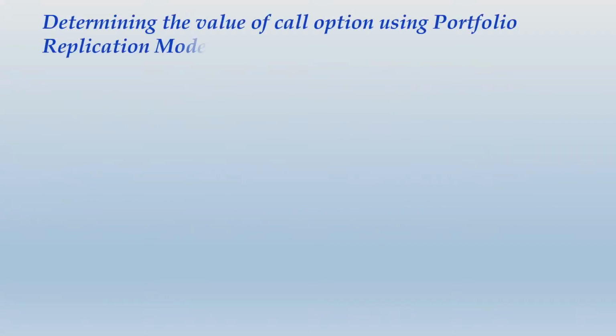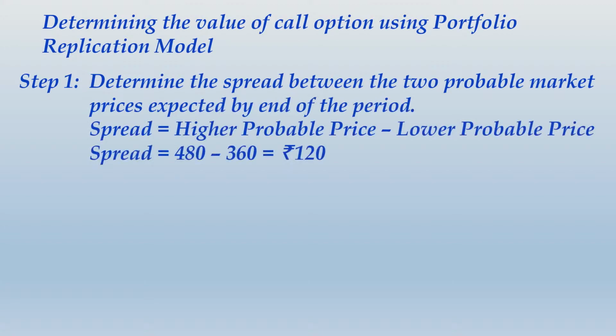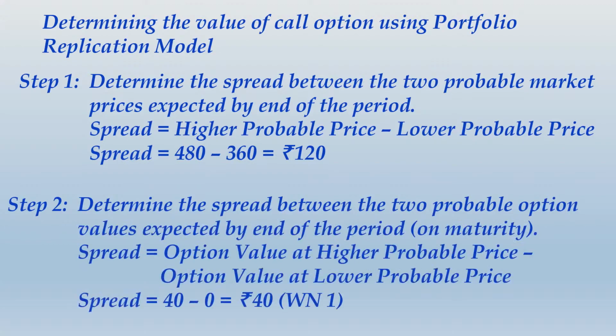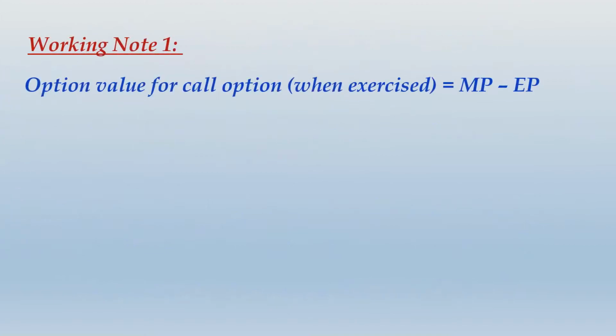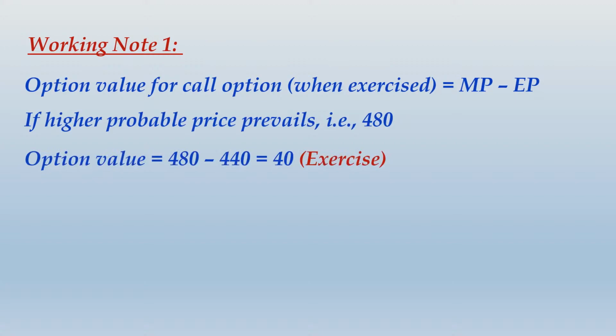So what we have noticed, first step, spread in the share price, which is 120, then spread in the option value, that was 40. How we got 40? You will have to show it as a working. So in this working, look at one thing, value of option when exercised, it is MP minus EP. Don't forget it's a call option, that is why its value is MP minus EP when it is exercised. So probable price when it is 480, the call option will be definitely exercised and its value will be 40, that is MP minus EP. 480 minus 440, that is 40.